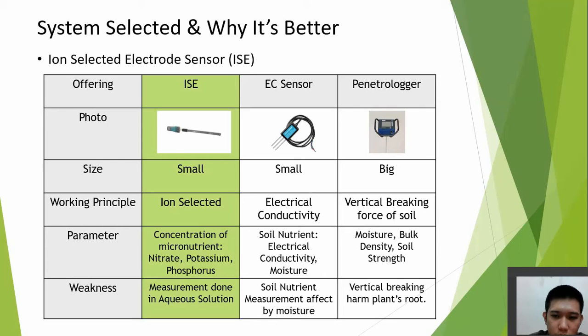The parameters that can be measured by the penetrologger are the soil moisture, soil density, and soil strength. The weakness of the penetrologger is that the vertical breaking method will harm the roots of the plant, since the penetrologger takes the soil sample at a depth of 1 to 3 meters. However, in this project, we just take the soil sample at a depth of about 20 cm.